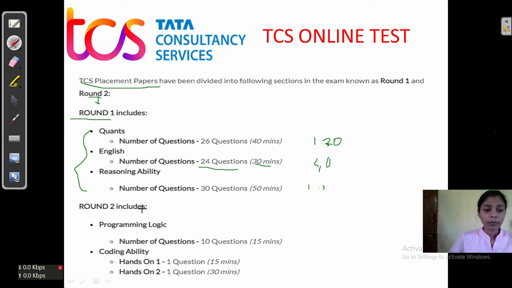Talking about section 2, there is programming logic. Programming logic consists of 10 questions and 15 minutes. All 10 are in MCQ pattern. These 4 options are the MCQ pattern. But talking about the coding ability, there is no MCQ pattern. We have to type our code in various languages. We will discuss this later in this video, so don't worry.